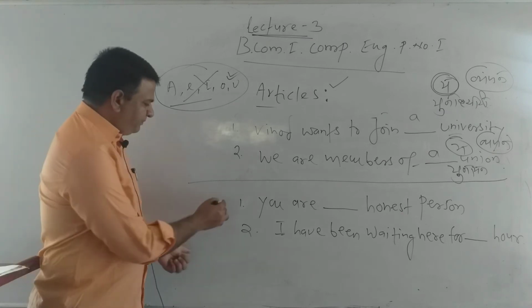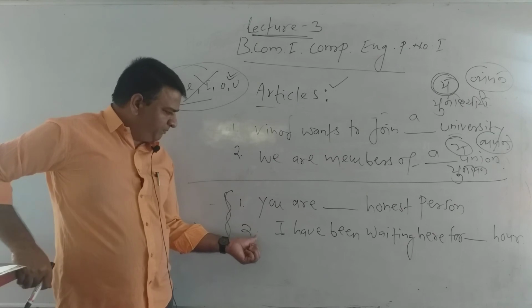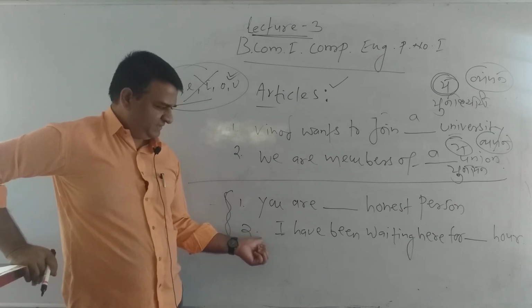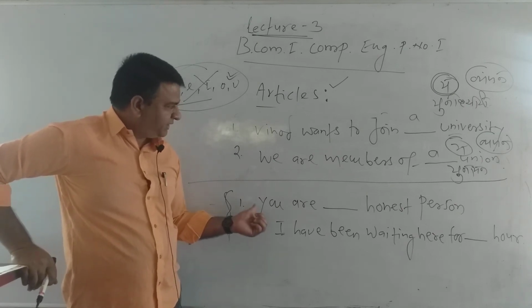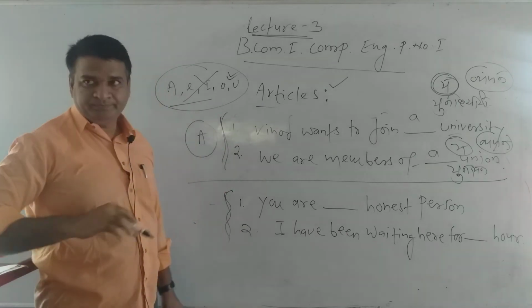Then you come to the below two sentences. In the first two it is fixed that we have to use article a.